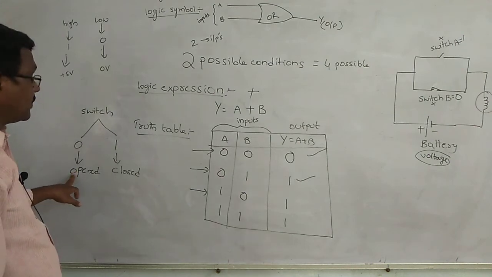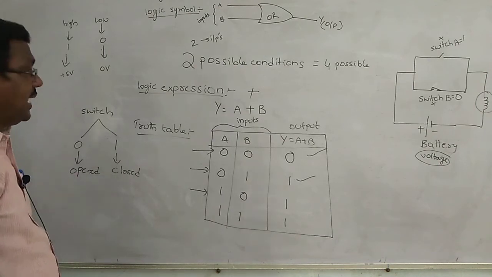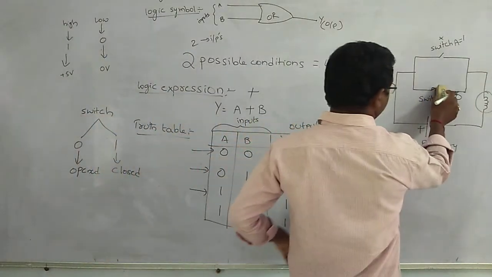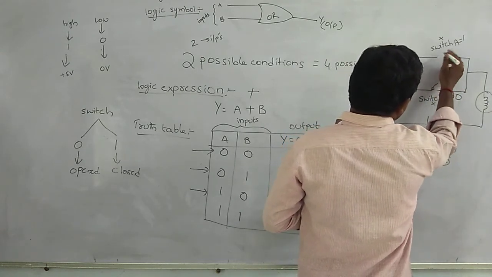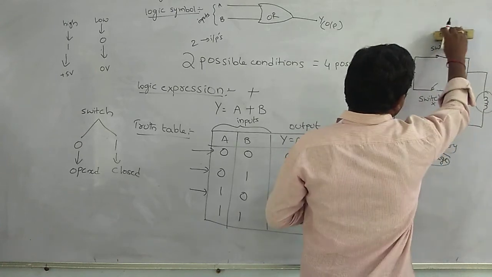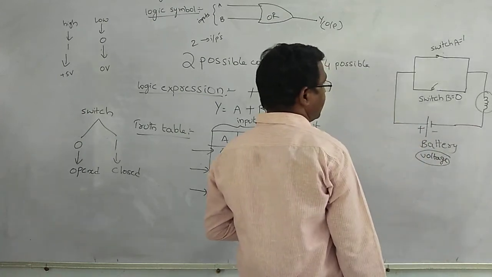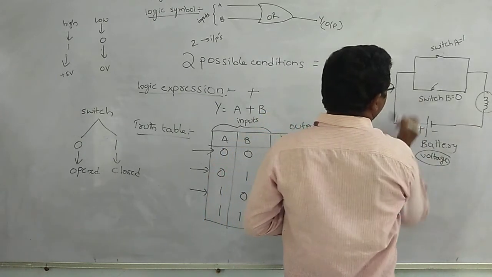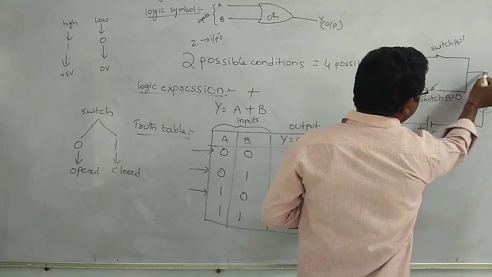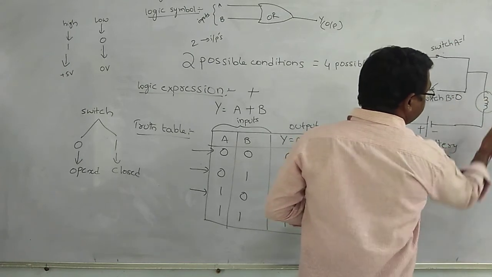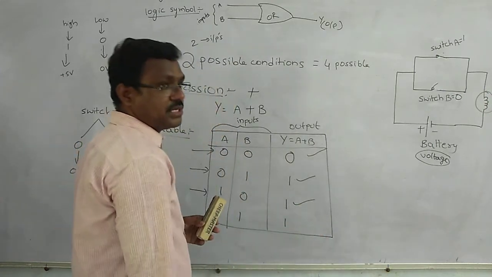In this case, switch A acts as a closed switch, switch B acts as an open switch. We apply the voltage from the battery. The current flows through the circuit through switch A and it can reach the bulb. The bulb is in on condition. It can be represented by 1.